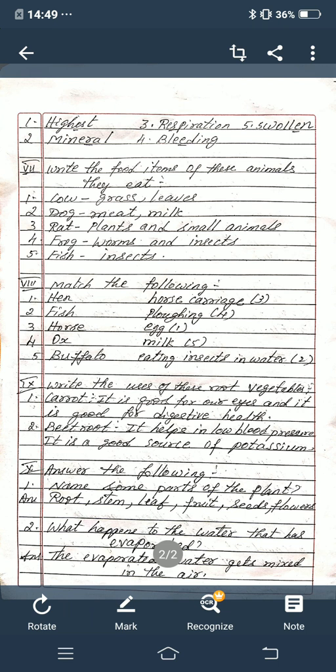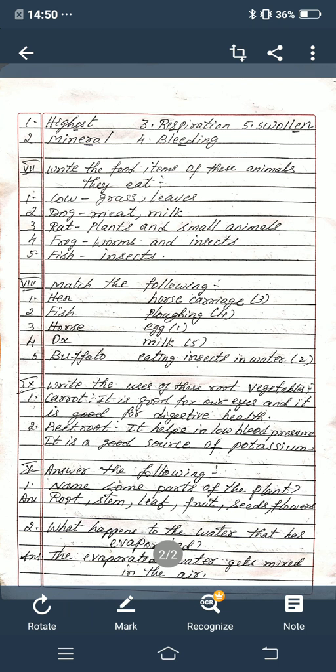Third one, horse. In the B side in the first line it is horse carriage. There you write number 3. Fourth one, ox. In the second line it is plowing. There you write number 4. Next fifth one, buffalo.